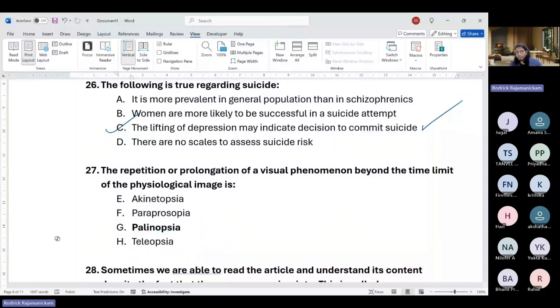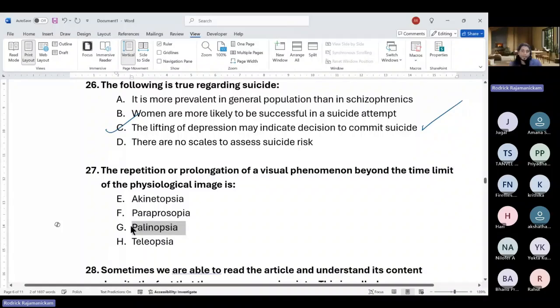The answer key is wrong in this case. It's palinopsia. Teleopsia is to do with inability to see farther objects. It's kind of similar to farsightedness, but it's not that. It's not because of the retinal disparities, or because of the lens, more to do with cortical. So the right answer is palinopsia.